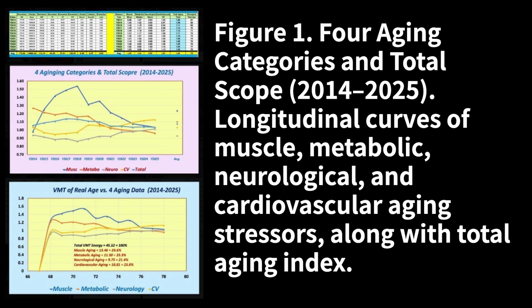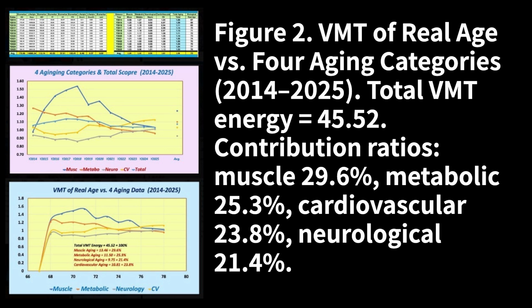Figures. Figure 1. 4 aging categories and total score, from 2014 to 2025. Longitudinal curves of muscle, metabolic, neurological, and cardiovascular aging stressors, along with total aging index. Figure 2. VMT of real age versus 4 aging categories, from 2014 to 2025. Total VMT energy is 45.52. Contribution ratios: muscle 29.6%, metabolic 25.3%, cardiovascular 23.8%, neurological 21.4%.